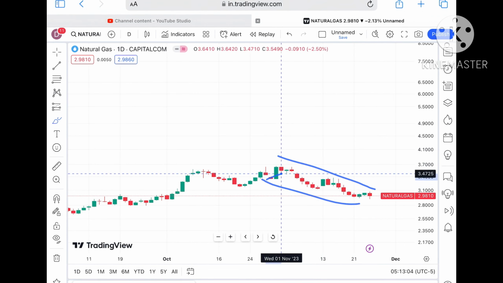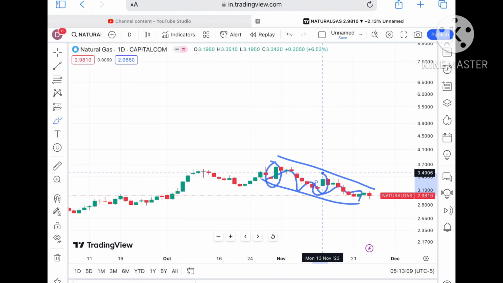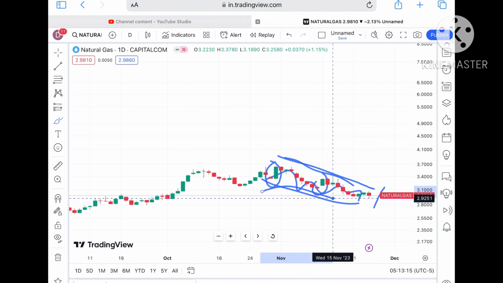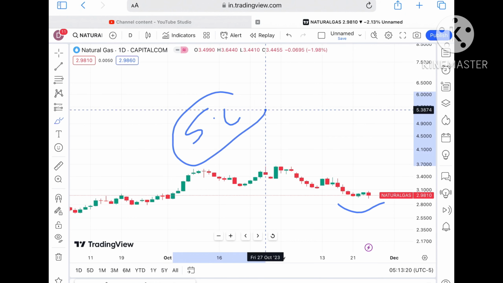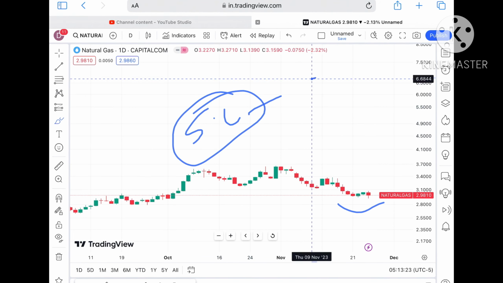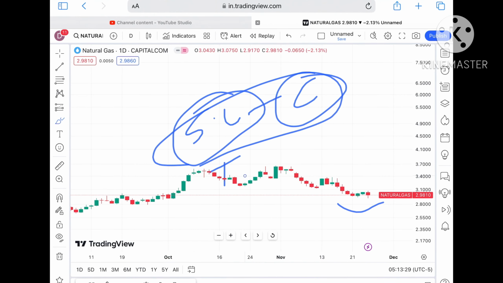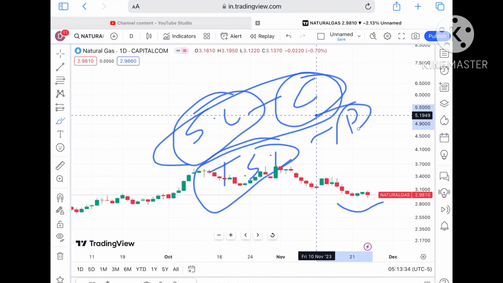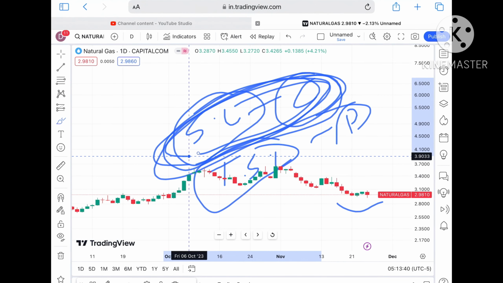But see, volatility is there, overall trend is downside. But if you look at this green candle, it tries to go upside, and suppose if it breaks a level of 3.175, then this trend will break, and a further upside movement we can see. If the price started moving opposite to what you have traded, always try to set your SL before you take a trade. If you are trailing your SL, then your profit can be saved if you are in profit. So always try to trail your profit. When you start a trade, always set your SL, so that if the market does not move according to you, it will save your capital.